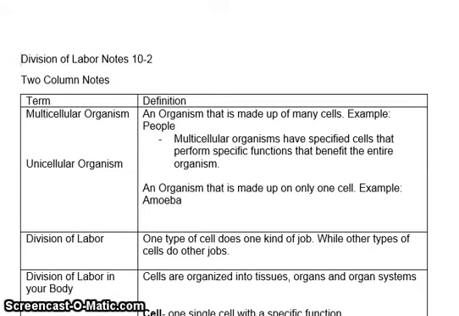Okay, these are our division of labor notes on 10-2. These are the two-column notes. So when we make two-column notes, we always have the terms on the left side, the key terms, and then the definitions or the information about that term on the right side.